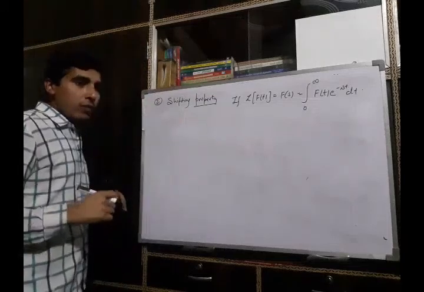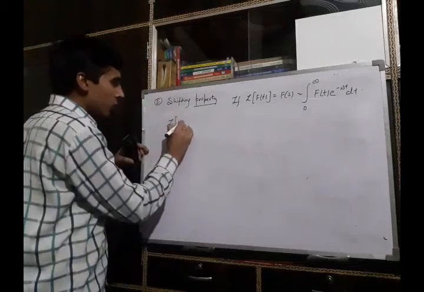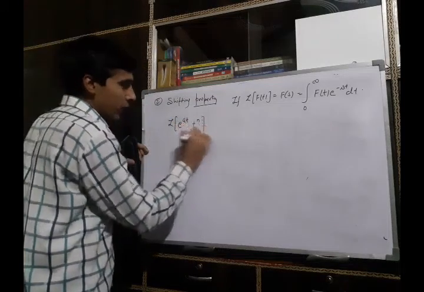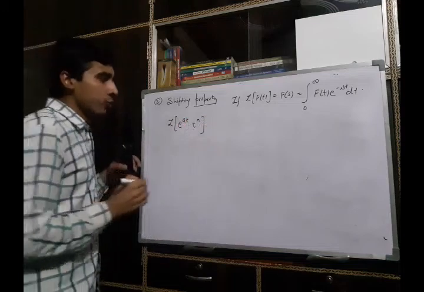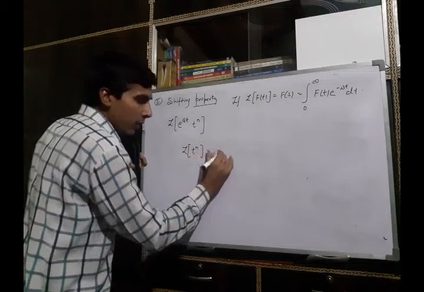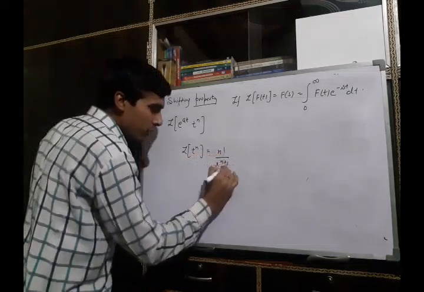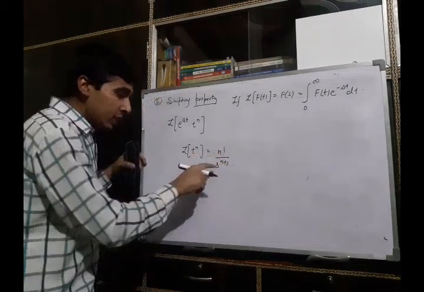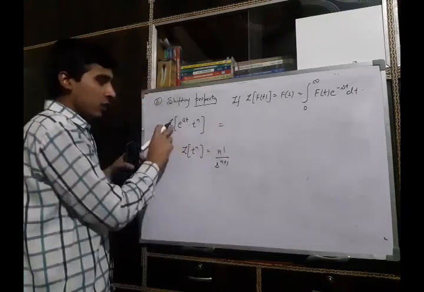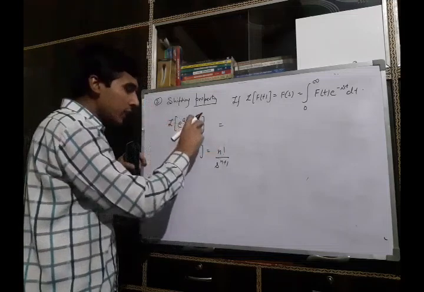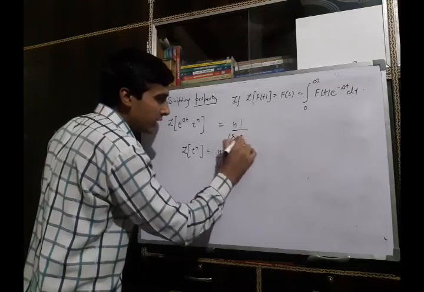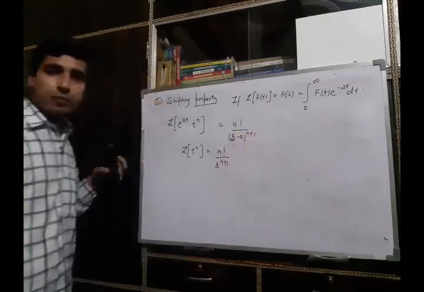For example, if we want to find the Laplace transform of e raised to power at into t raised to power n. As we know, Laplace transform of t^n is n factorial upon s raised to power n plus 1. Then shift this s by s minus a. So Laplace transform of e raised to power at into t^n can be written as n factorial upon (s minus a) raised to power n plus 1.